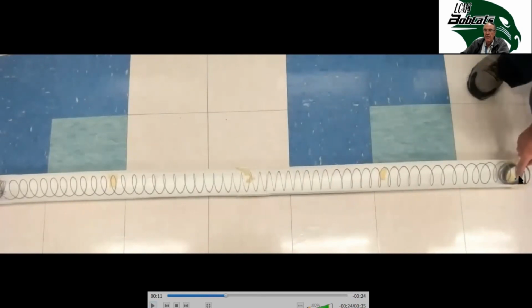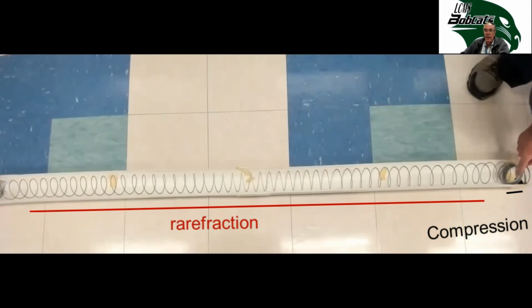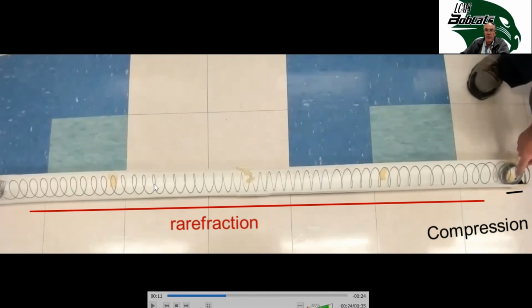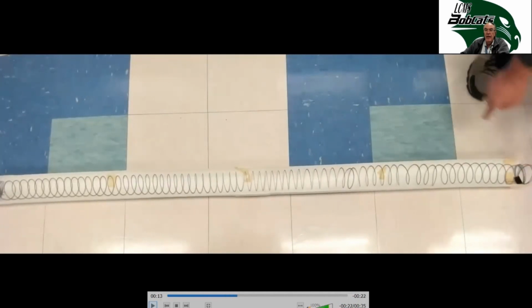Now notice in this case, the compression is very tight and the rarefactions are loose. So there's a big difference between the compression and the rarefaction. So we said amplitude of a compression wave depends on the difference between the two. So in this case, these are very tight compressions and loose rarefactions. And as you can see, there was a lot more amplitude.